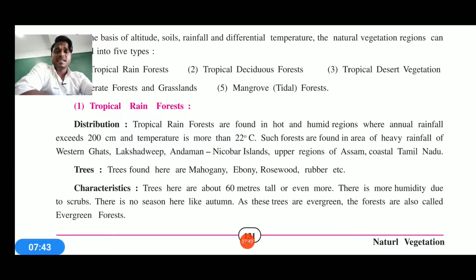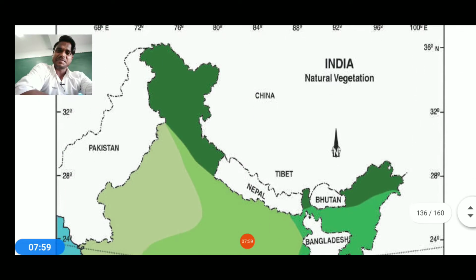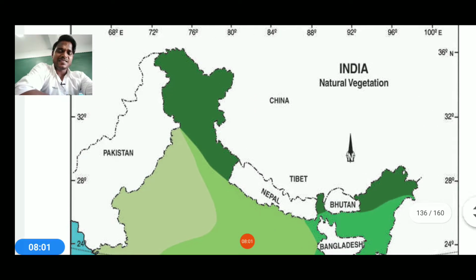They are more than 60 meters tall, and there is more humidity, and there is no season like autumn. As the trees are evergreen, the forests are also called evergreen forests. Now you can see the map. No season of autumn means you cannot find leaves falling there. Every time you go, you find dark leaves and a dark atmosphere due to leaves. You will not find trees losing their leaves.